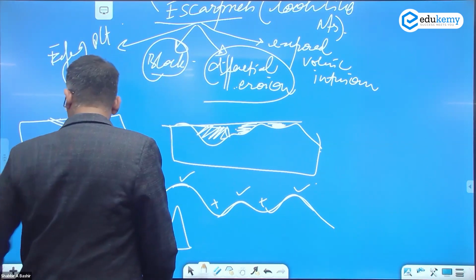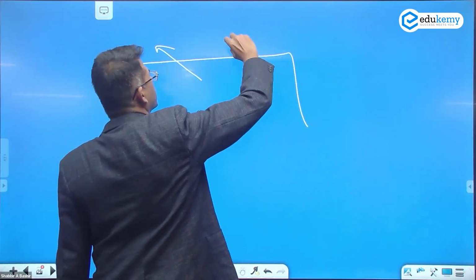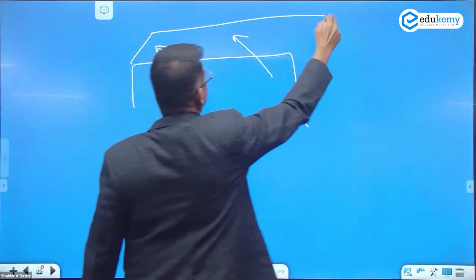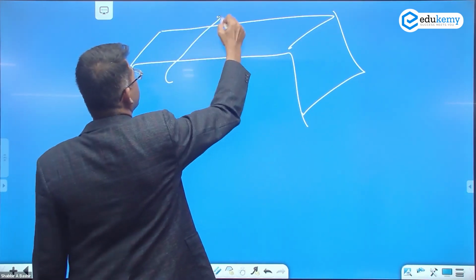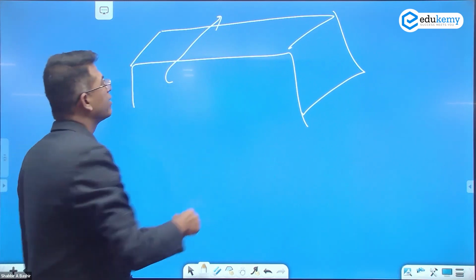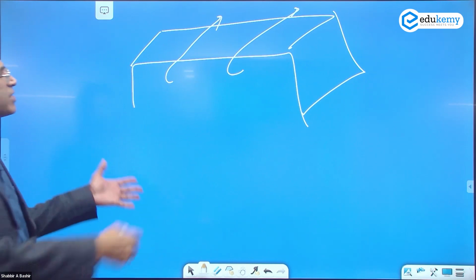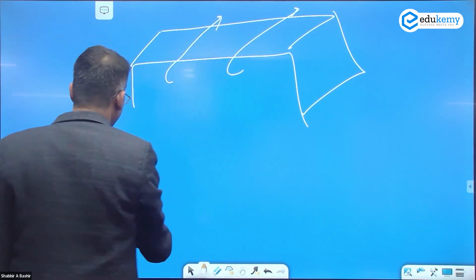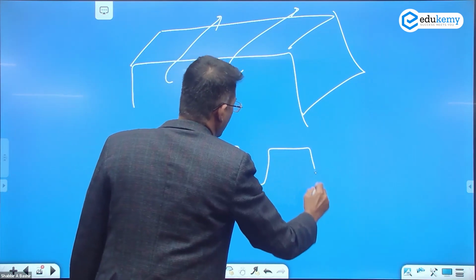So we have the Meghalaya plateau. Rivers flow here and here. This is the Meghalaya plateau. We have a river cutting here, river Kopili, and a river cutting here, river Dhansiri. Different rivers are cutting. Because of the river erosion, these areas have got eroded.